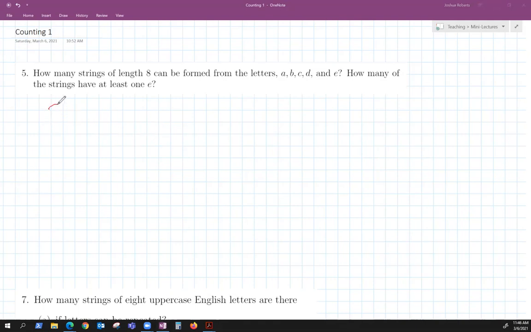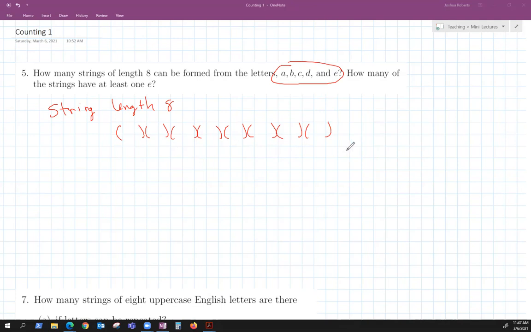So strings of length 8 using these letters A, B, C, D, and E. Well, I have 8 different slots to fill in, right?